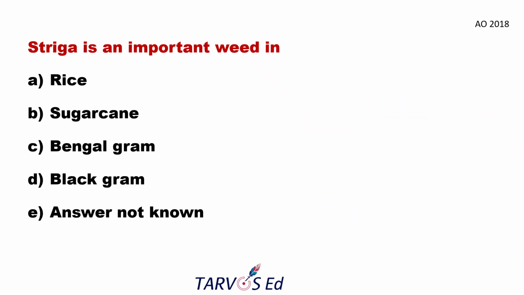Next, again a phanerogamic parasite related question. Here they have asked: Striga is an important weed in. The same question was repeated in the 2018 agriculture year exam. The answer is obviously sugarcane. Rice is also given here, and it also affects rice, but it is an important weed in sugarcane, and most importantly it affects sugarcane, maize and sorghum.